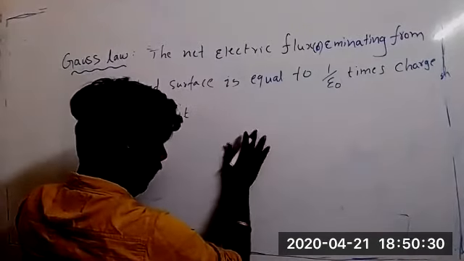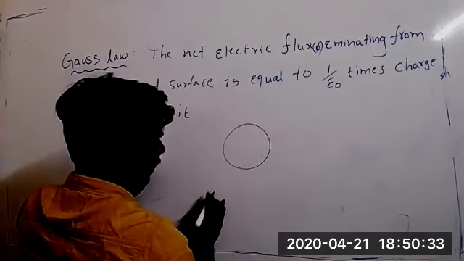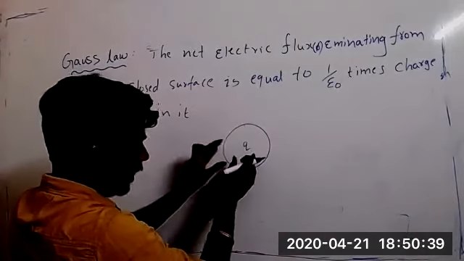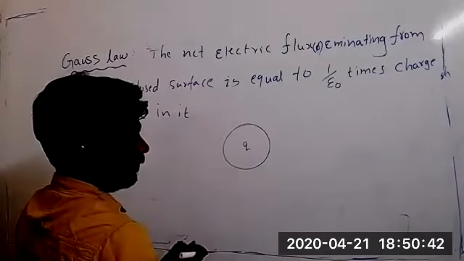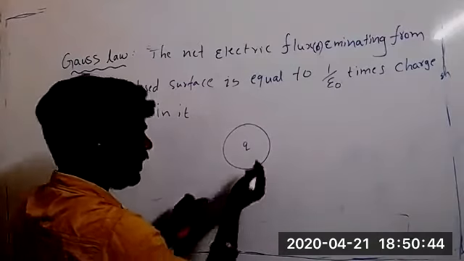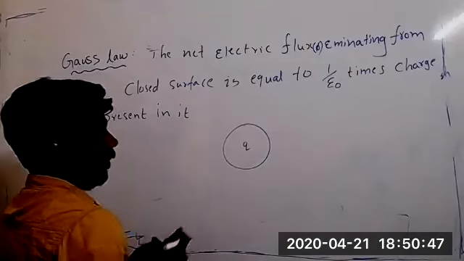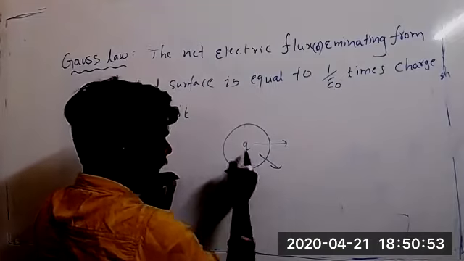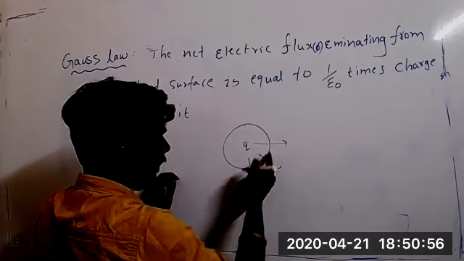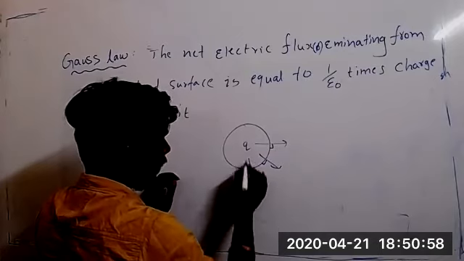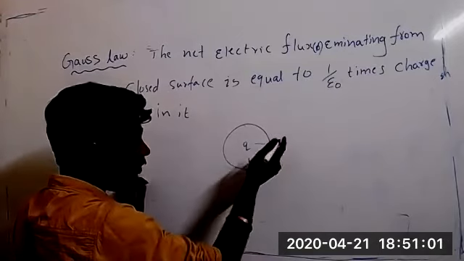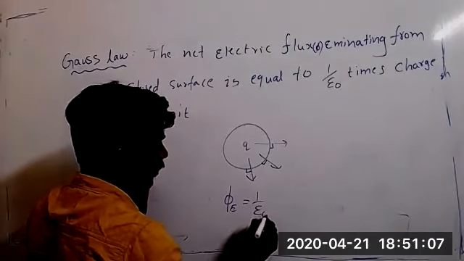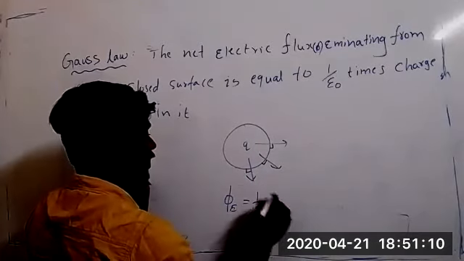See once, ma, Gauss law is useful for only 3D objects. When we are talking about 3D objects, one object I took like this, it is a sphere. In that sphere I put a charge. When I put a charge, it creates an electric field. That means electric lines of force will come. When the electric lines of force come like this, all these lines of force are perpendicular to the surface. Am I correct? 90 degrees, 90 degrees, 90 degrees. So how much electric flux is coming out? The flux is equal to 1 by epsilon naught times the charge present in it. This is the Gauss law.